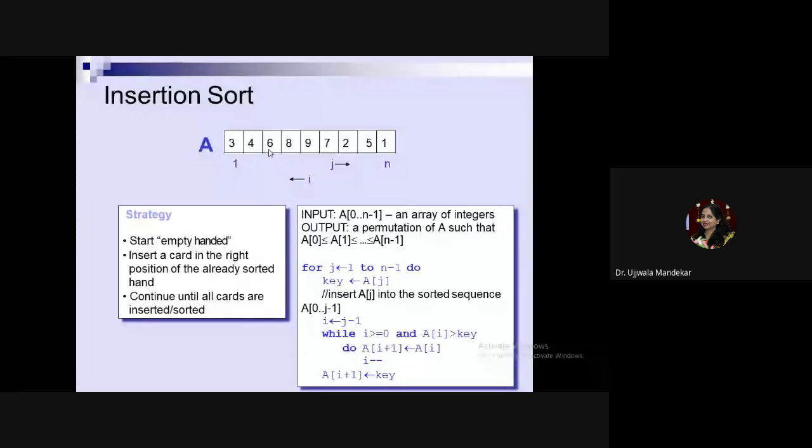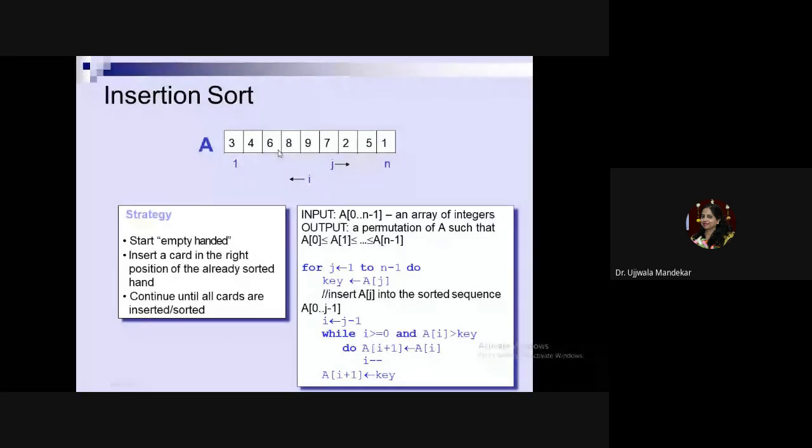So for that, what will I do? I'll write i is equal to j minus 1, so that my list will go from 1 to i only. And then while i is greater than 0 and A of i is greater than key, we have to skip the element. How to skip the element? I will write A of i plus 1 is equal to A of i, so that I will move in a reverse direction. And if this condition is false, I will be at this position, 6.